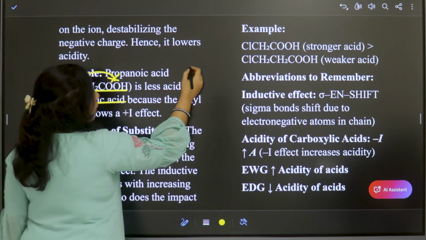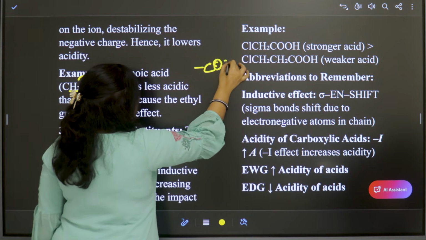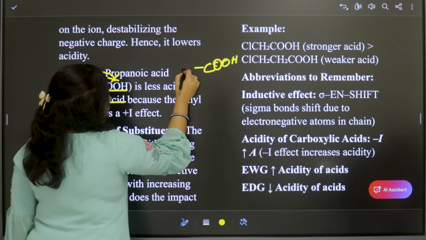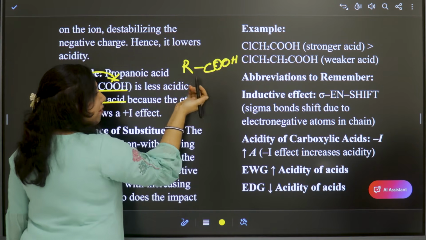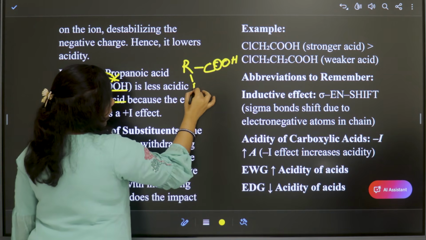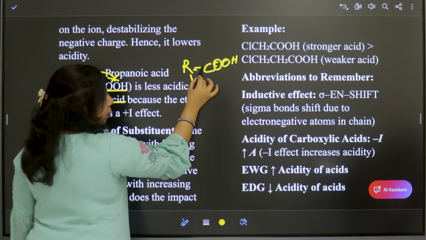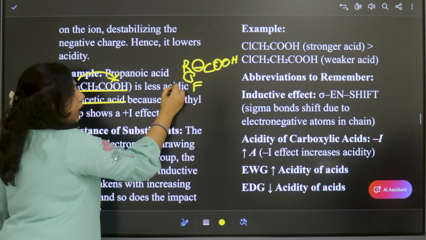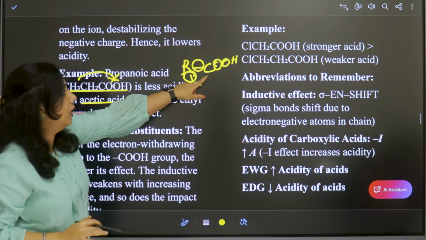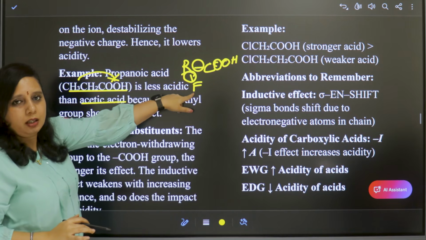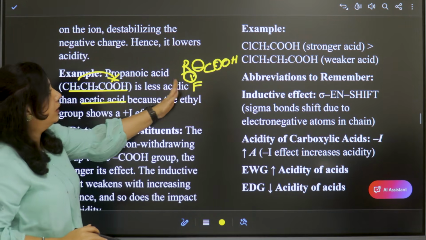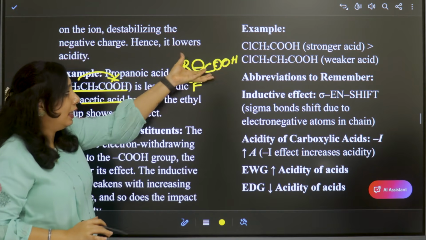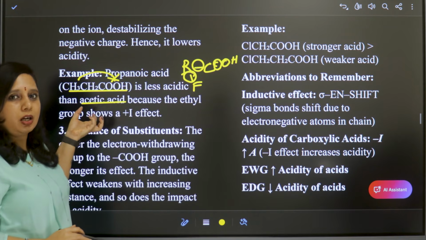For example, this is the COOH group, and here we have one alkyl group and a fluorine atom. Only two bonds of distance are present between the carboxylic acid group and the fluorine atom. So it is close, and if it is close, then the electron pulling nature will be more.